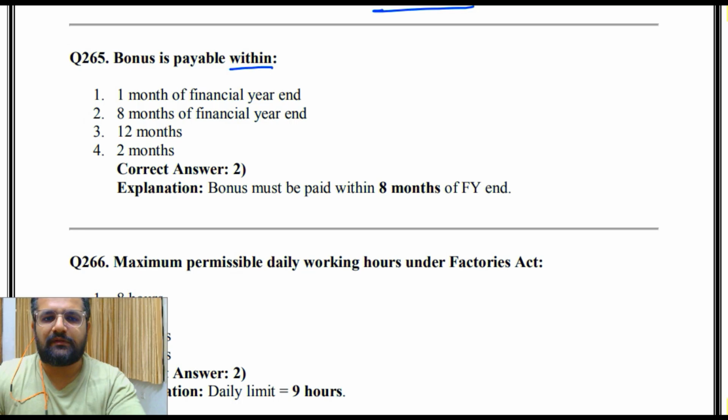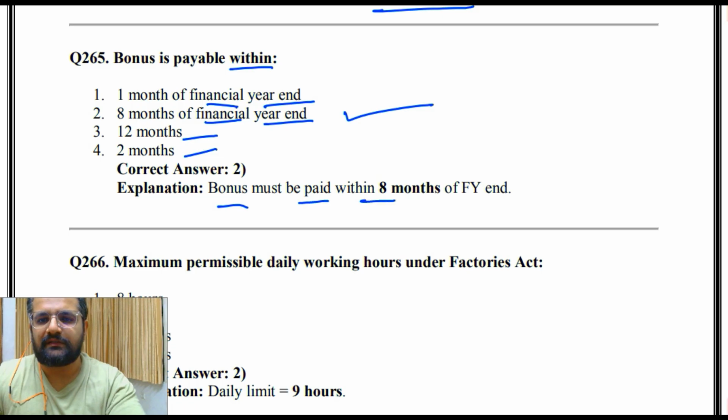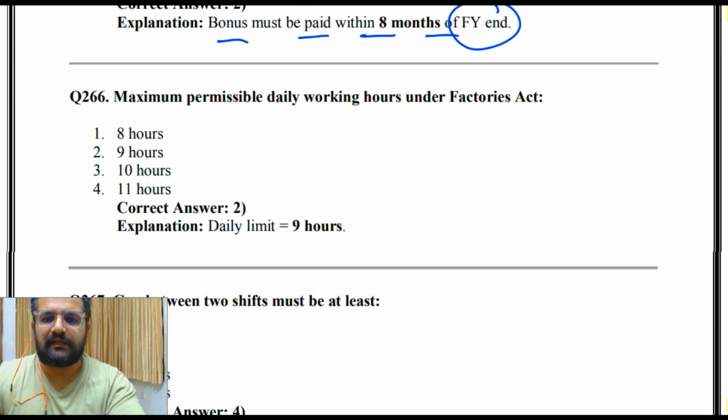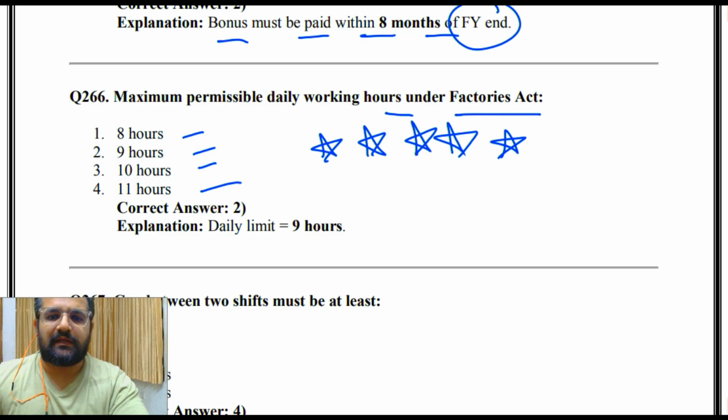Bonus is payable within 1 month of financial year end, 8 months of financial year end, 12 months, 2 months. Correct answer is 2, that is 8 months of financial year end. Bonus must be paid within 8 months of financial year end. Maximum permissible daily working hour under Factories Act: 8 hours, 9 hours, 10 hours, 11 hours. So we have done this multiple times. This question as well as weekly कितना है? Weekly कितना है? 48 hours.